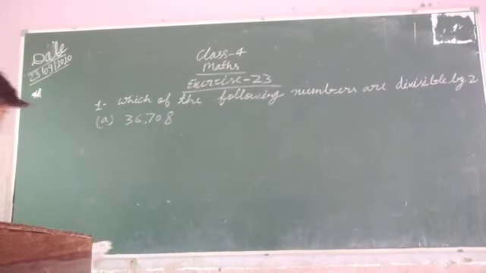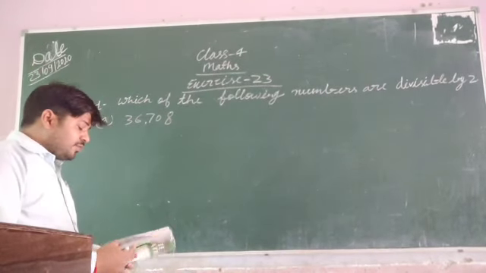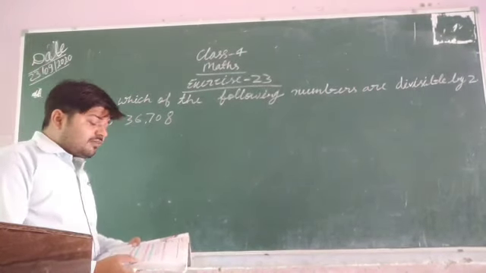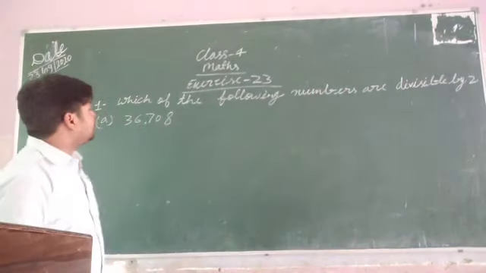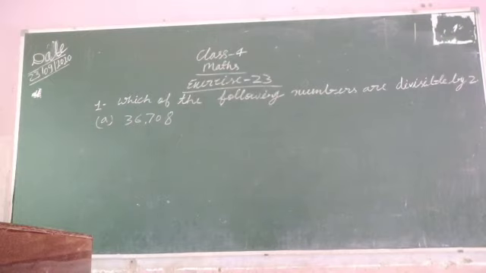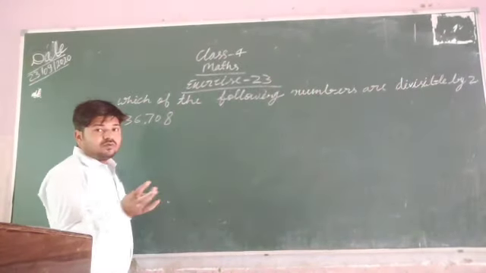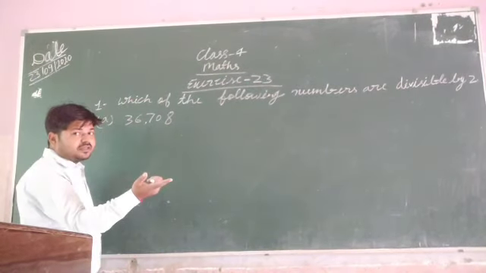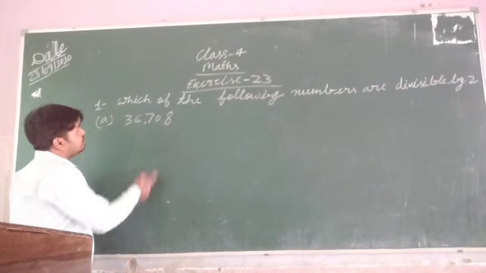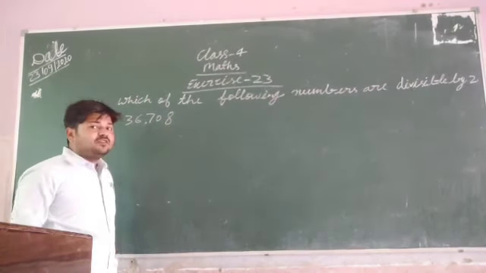So what is the divisibility rule of 2? A given number is divisible by 2 if its unit digit is 0, 2, 4, 6 or 8. So here you can see the unit digit is 8, that is divisible by 2.